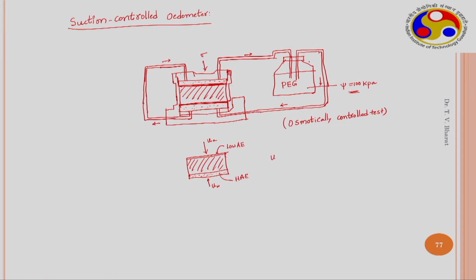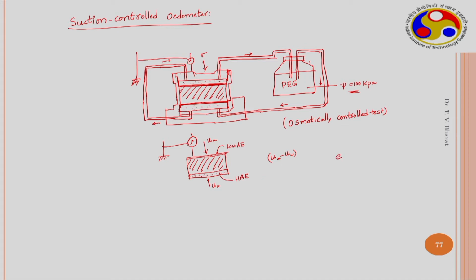This way a given ua minus uw is maintained within the soil sample, and the volume of the soil sample can be obtained by measuring the height of the soil sample using a dial gauge. So, here also you will have a dial gauge, which measures the change in the volume of the soil sample.